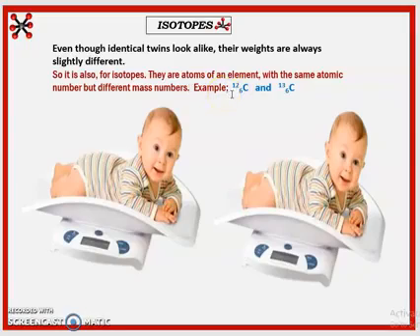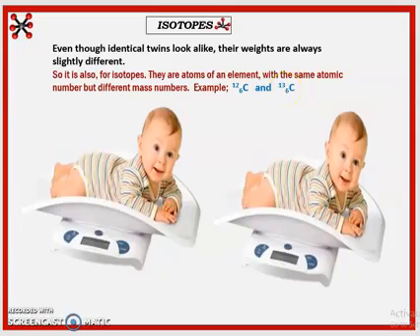Examples of isotopes are carbon-12 and carbon-13. These are carbon atoms, atoms of the same element. But this one has the mass of 12, while this one has the mass of 13.